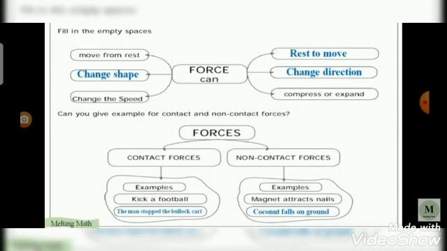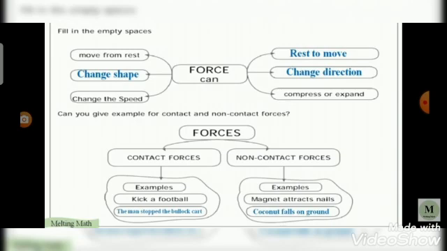Can you give some example for contact and non-contact forces? So forces. First one is contact forces. Already one example is given, that is kick a football. Now the next example is the man stopped the bullock cart. This is the example for contact force.